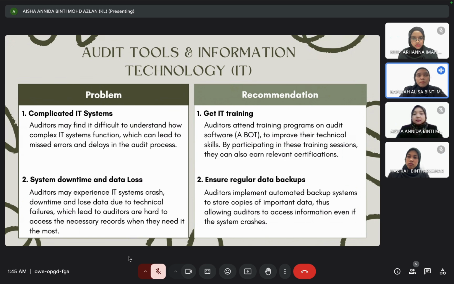Recommendations for the problems. First, get IT training. Auditors attend training programs on audit software, AirBot, to improve their technical skills. By participating in these training sessions, they can also earn relevant certification. Second recommendation, ensure regular data backups. Auditors implement automated backup systems to store copies of important data, thus allowing auditors to access information even if the system crashes.